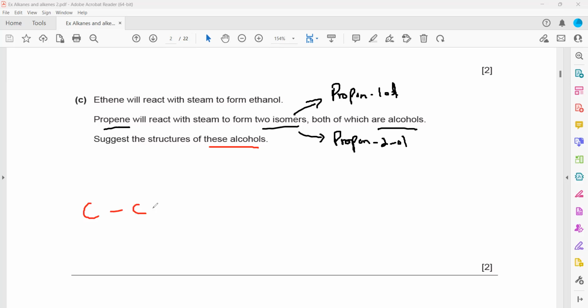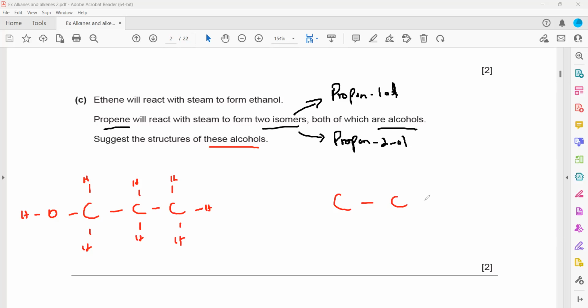So 3 carbon atoms. Prop means 3 carbon atoms. If I'm drawing propan-1-ol, OH is attached to the first carbon. As I mentioned, you have to draw the structure of this alcohol. So OH attached to the first carbon, and you can make it up or down, it does not make any difference. I can attach OH on the top, I can attach OH at the bottom. It is the same thing. So this will have 2 hydrogens directly attached, this will have 2 hydrogens, and this will have 3 hydrogens. This is one, propan-1-ol.